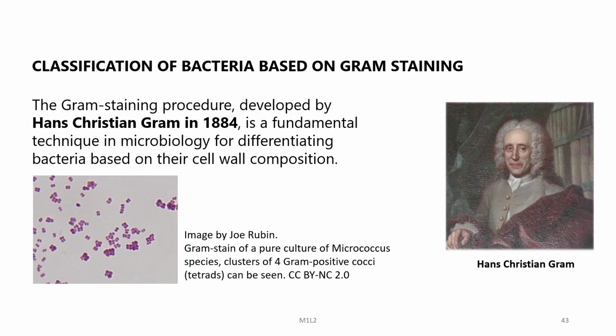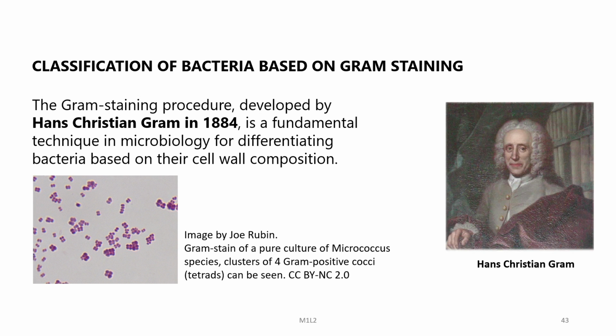Let us now discuss one of the most important methods of classification of bacteria, which is still used particularly in the clinics as well as in fundamental basic microbiology research. So, this is known as Gram staining, or the classification of bacteria based on Gram staining.